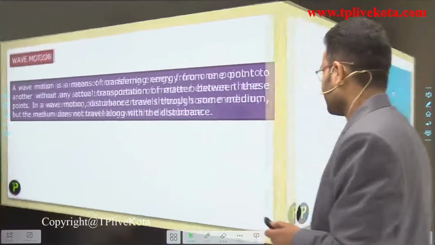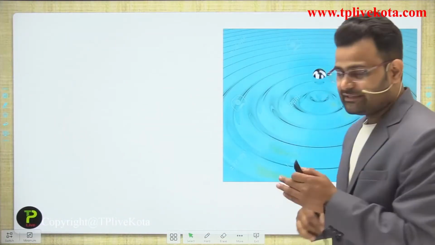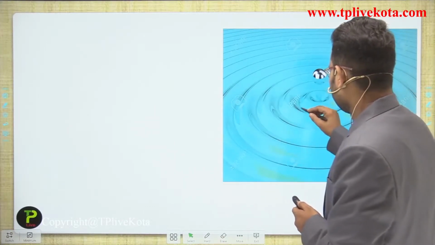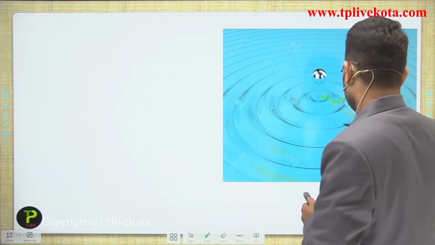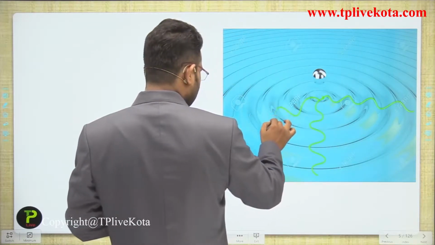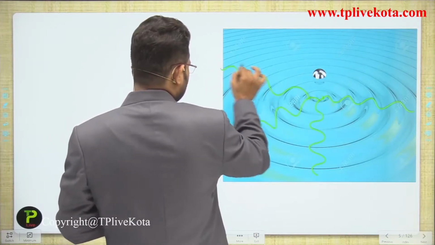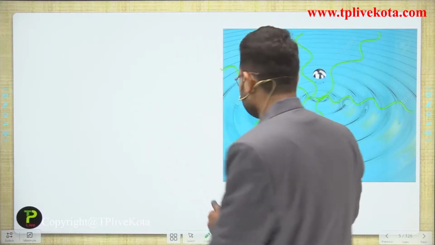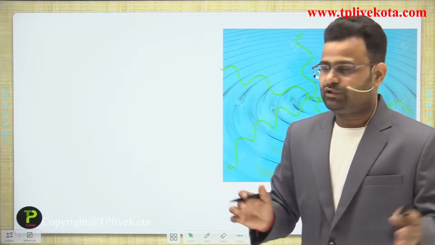Guys, let's see that diagram. You throw a pebble on the center part of that body, a water pond. Then what happens, guys? The water pond converts that energy into the form of a wave. Some part of the water level will be high, some part will be low. So that wave will be formed on the surface of the water, and the complete waves are moving towards the corners of that pond.